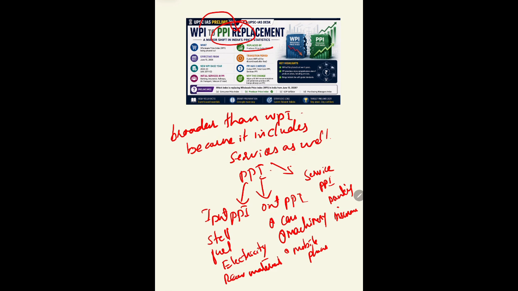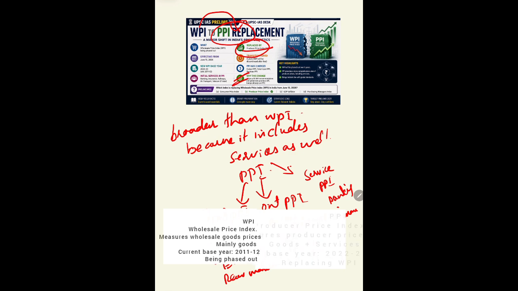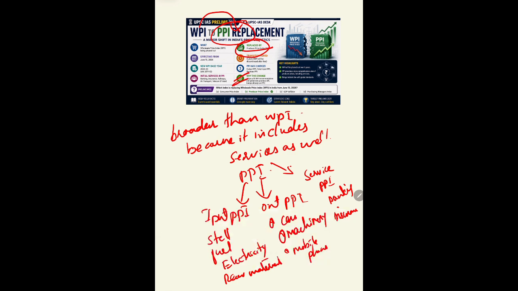Because PPI covers both goods and services, and it gives a big picture of inflation in the economy. It follows the international standard used in countries like the United States and many members of the European Union. It helps policy makers understand production cost more accurately.